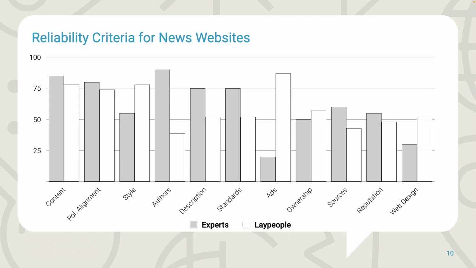We see this as corroboration of the ecological validity of the criteria, as these criteria are frequently invoked by experienced news producers and are within end users' abilities. Other criteria were considered helpful by one group, but not the other. The top 5 criteria for end users were advertisements, content, writing style, political alignment, and ownership, while the top 5 for experts were authors, content, political alignment, self-description, and professional standards.